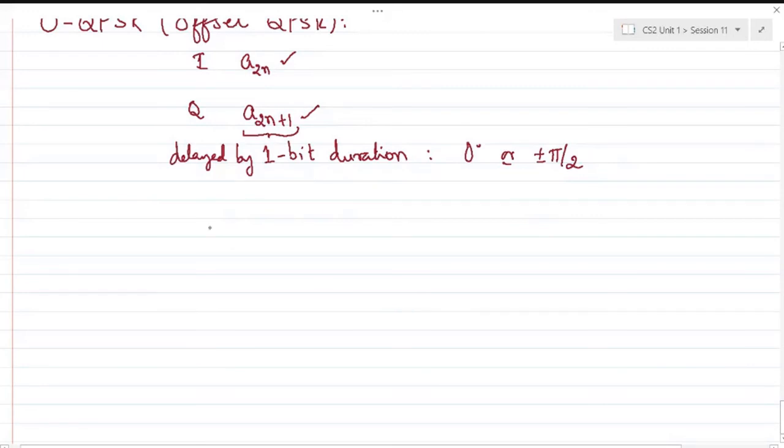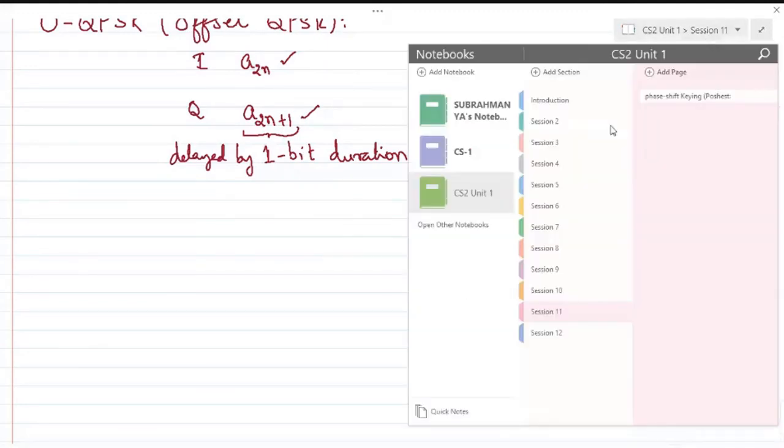Of course, the detailed theory is not included in your syllabus. However, I have given it as an assignment part. Then we'll try to dig deeper into it. But this will also form a foundation for the minimum shift keying, or MSK. So in MSK also we'll try to delay one of the bits by a certain amount, such that we'll try to reduce or increase the spectral efficiency. Well, I'll discuss that when we try to understand MSK. All right, so these were the parts of the last session that we were supposed to cover.